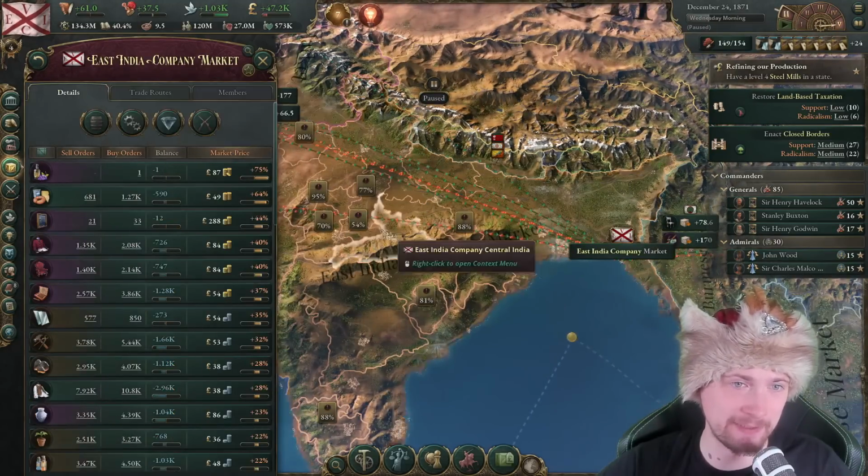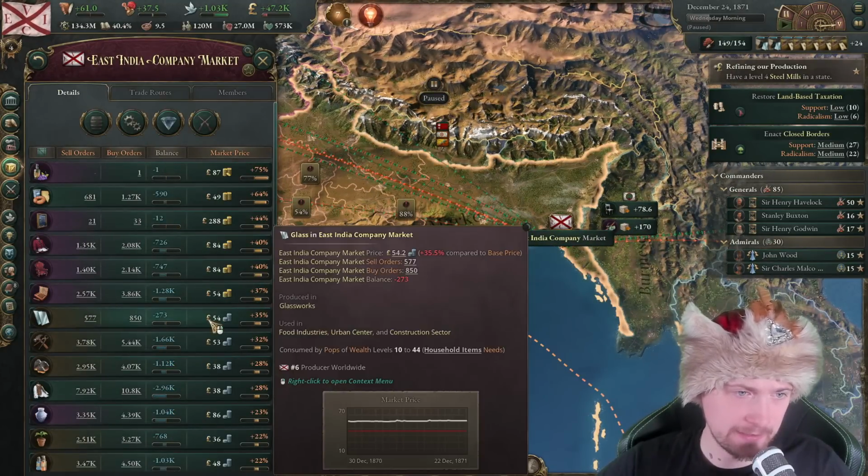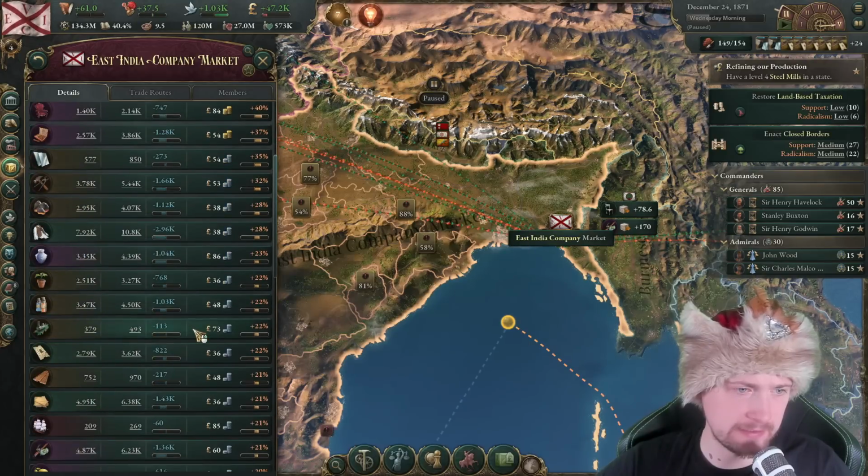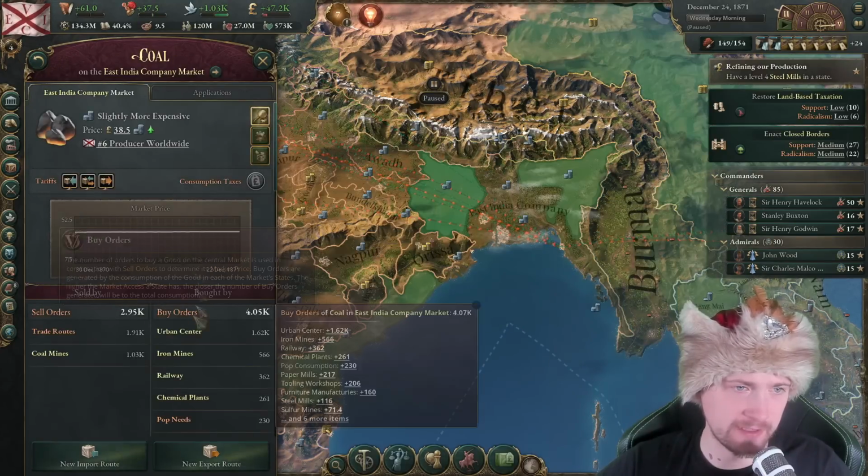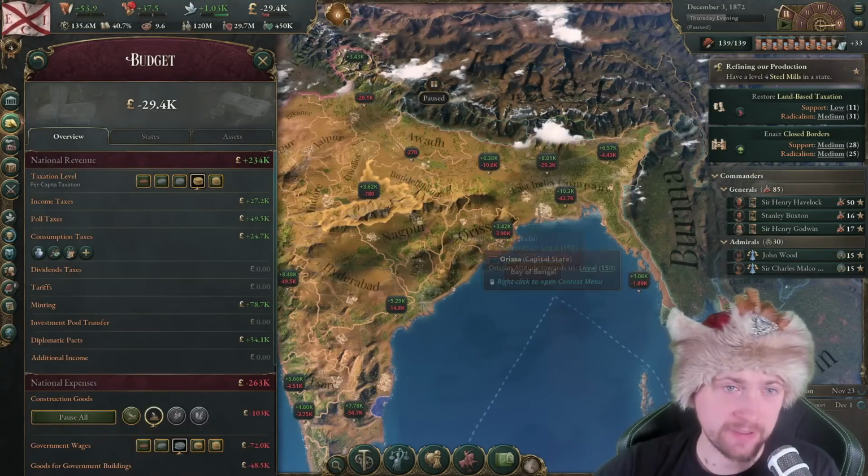So let's take a look at the highest prices again. There's glass, but I don't see steel. This is actually not that bad. It's more like we need coal. Guys, I have no idea how this happened.